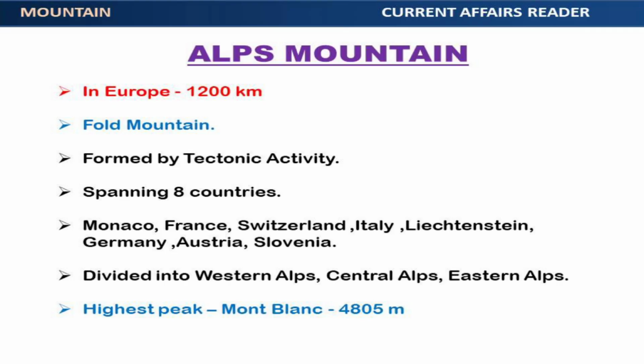The Alps span through 8 countries: Monaco, France, Switzerland, Italy, Liechtenstein, Germany, Austria, and Slovenia. The Alps are divided into Western Alps, Central Alps, and Eastern Alps. The highest peak in the Alps is Mont Blanc with an elevation of 4,805 meters. It is located on the border of France and Italy.